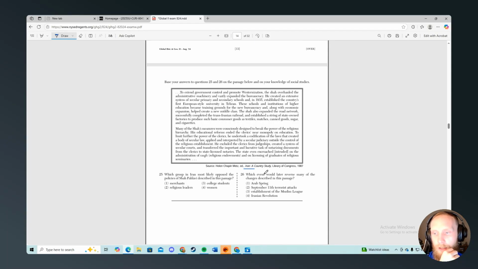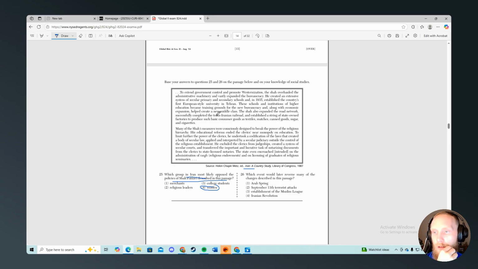Okay, we're talking about Iran. In Iran, which group probably opposed the policies the most? I'm going to guess women, because they can't even ride bikes over there. Let's see here. Well, based on this article, it's all about school.